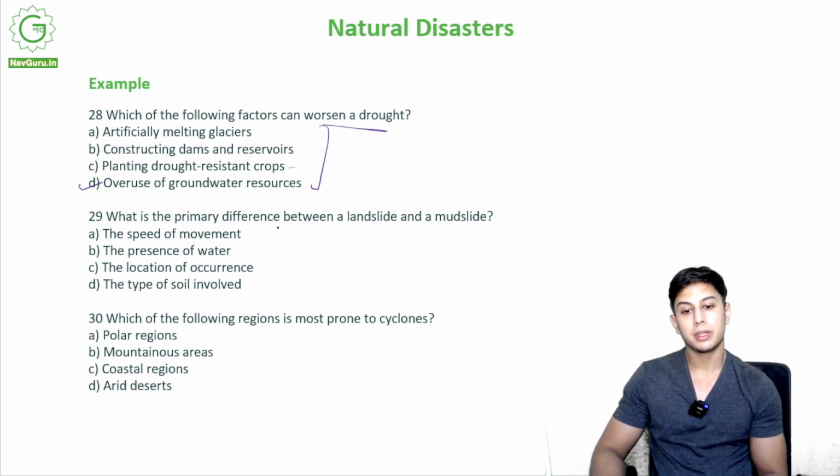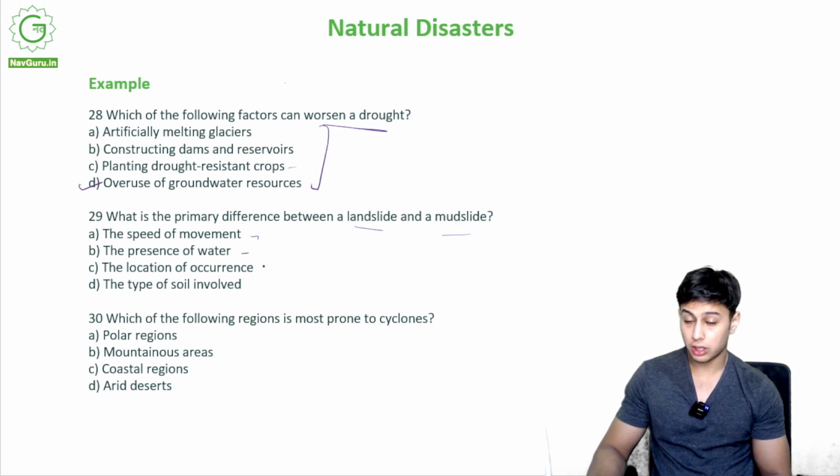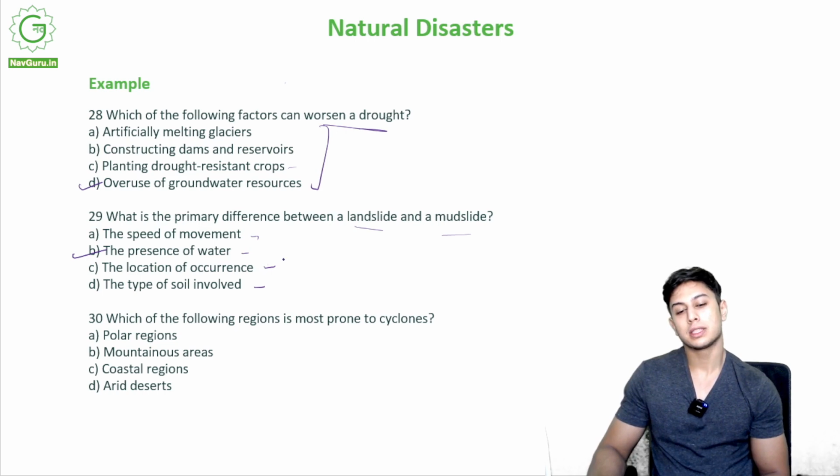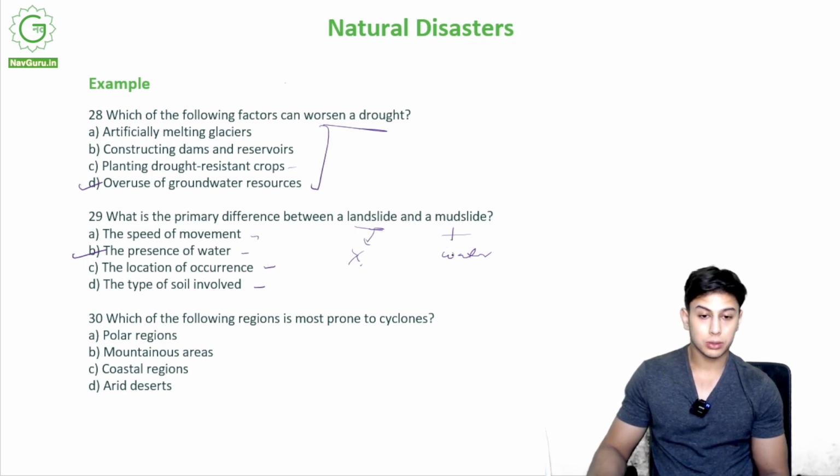What is the primary difference between a landslide and a mudslide? So a landslide and a mudslide, what is the difference? Speed, presence of water, location of occurrence, or the type of soil that is involved? It is B, presence of water. In a mudslide there is water, it is mud. Landslide, no. I mean, there could be, but in a mudslide we characterize it with a lot of water.